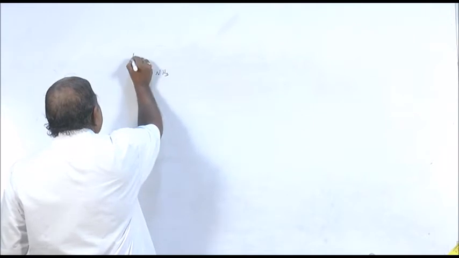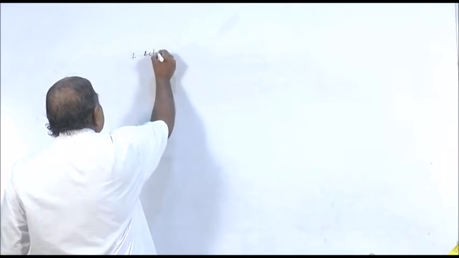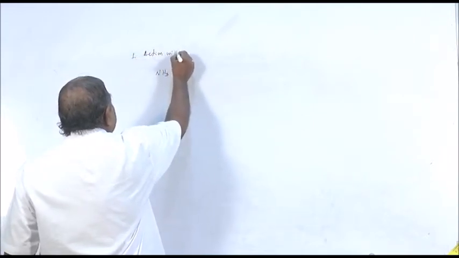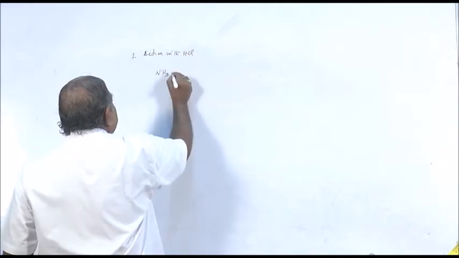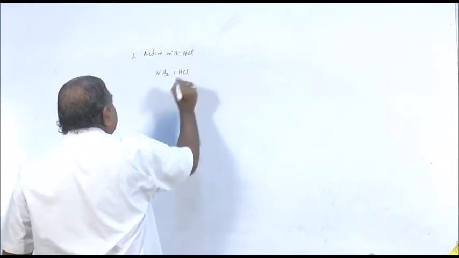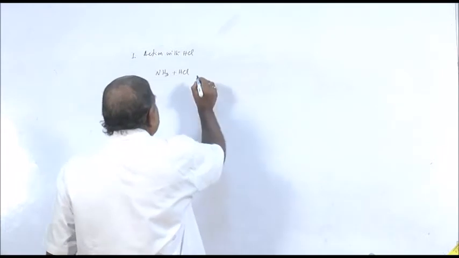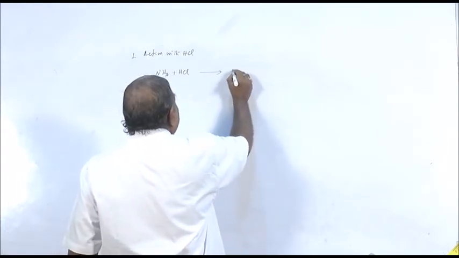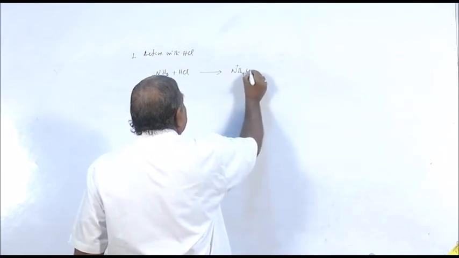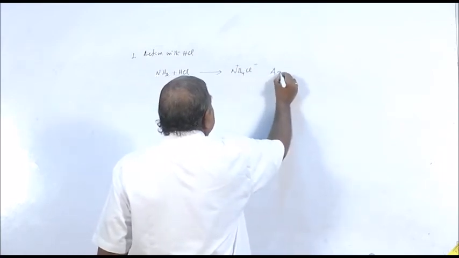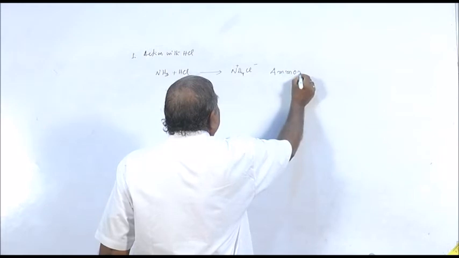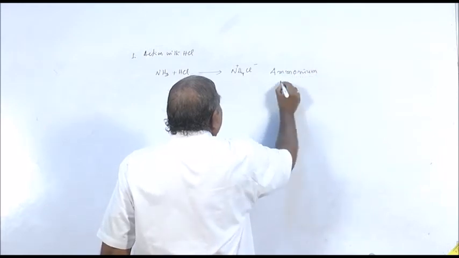So number one, you write action with HCl. Like ammonia, it reacts with hydrochloric acid, forms salt. Ammonia reacts with hydrochloric acid, we get NH4+ Cl-. This is called ammonium chloride.